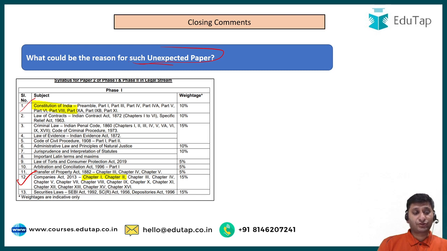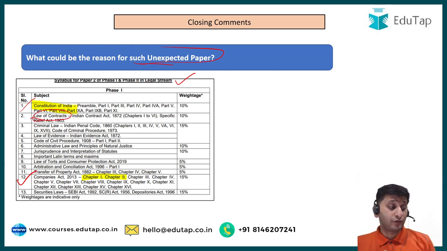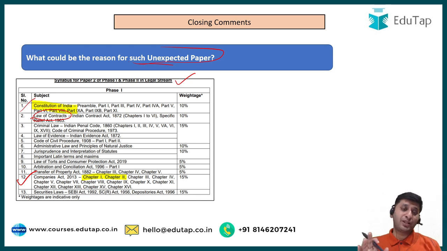Similarly, there were some questions on the IT Act, which is again part of the legal stream. There were some questions related to the Contract Act. Contract Act is also here, law of contracts. So I'm not sure how right or wrong this theory is, which I'm trying to sell you. But there can be a feasibility of that while they were setting phase 1 paper 2, they thought maybe to have a common database of questions, or even if they were intending to have a separate database of questions for phase 1 paper 2 of different streams, that might have got jumbled up.